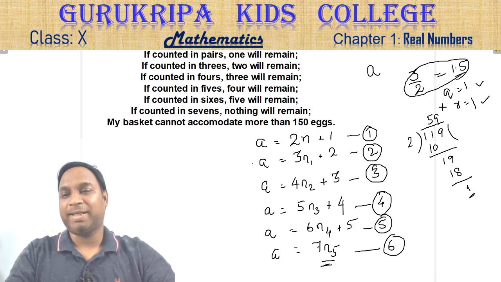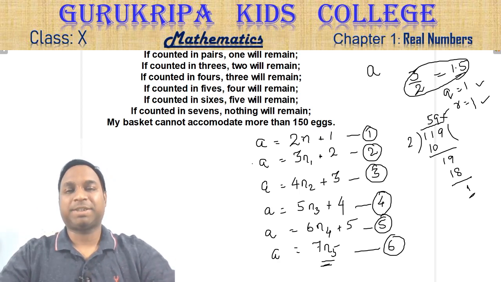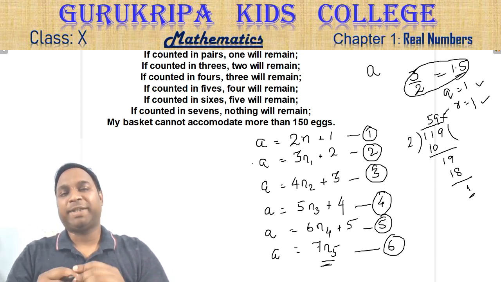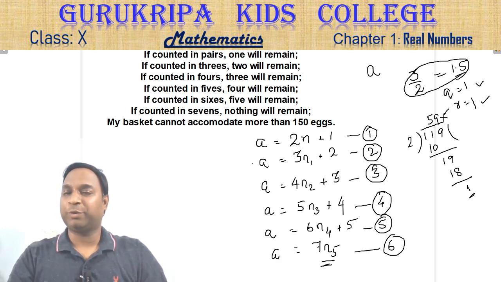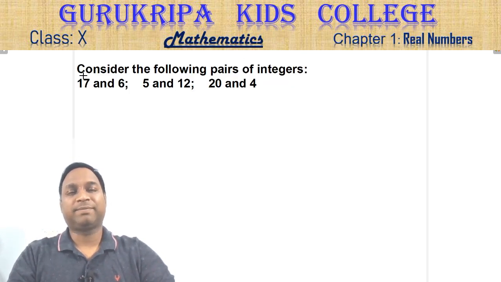This 1 is the remainder and this is the quotient. We are interested in this here. We are not interested in anything else. We just need one quotient and one remainder. If you take any random number and you divide it by any other number, you will get one quotient, one remainder. That is the thing we are trying to understand here.